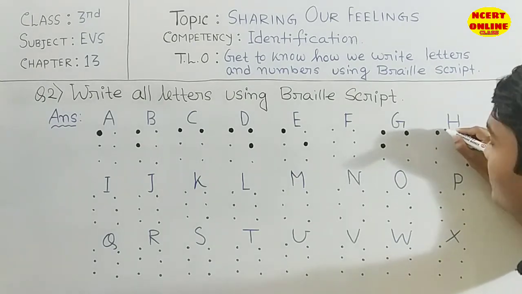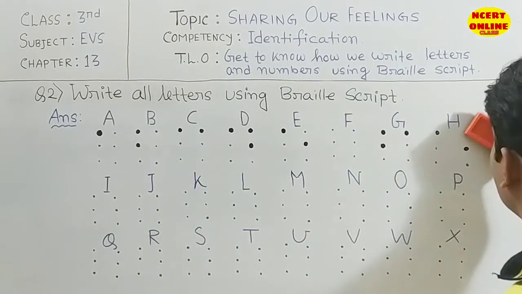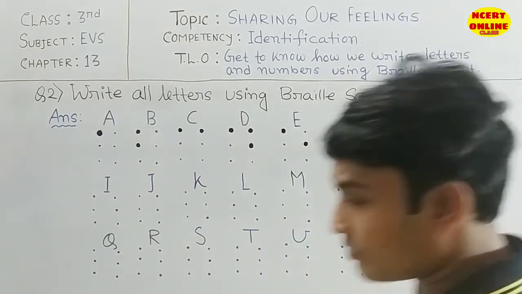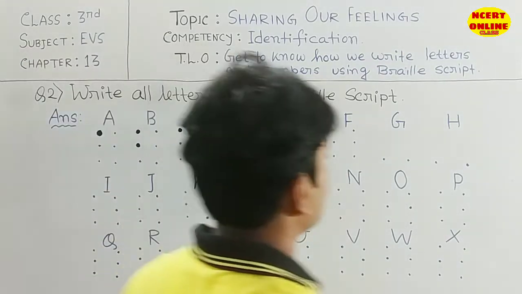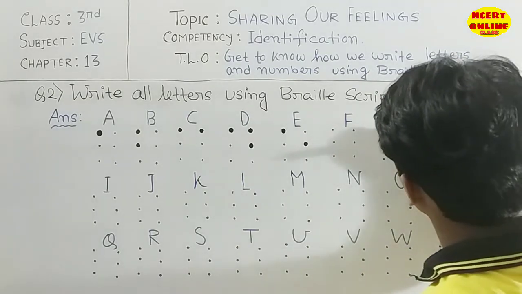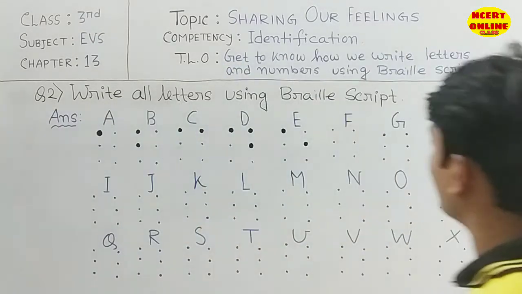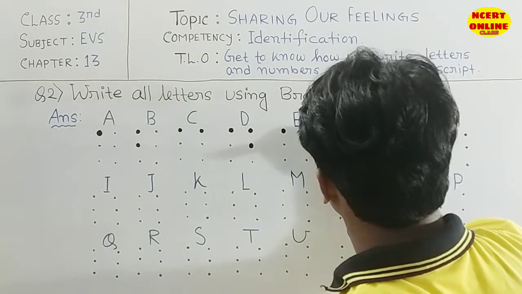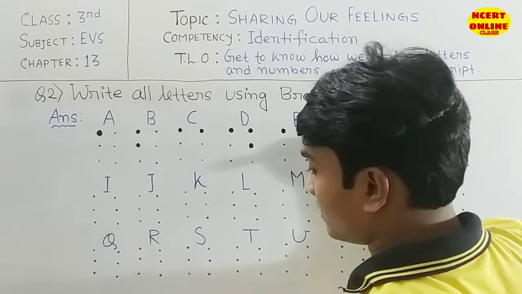Oh sorry students, extremely sorry. It is not G. Okay, F. F is this one, then this one, then this one.